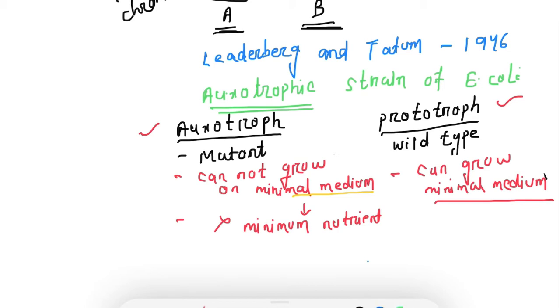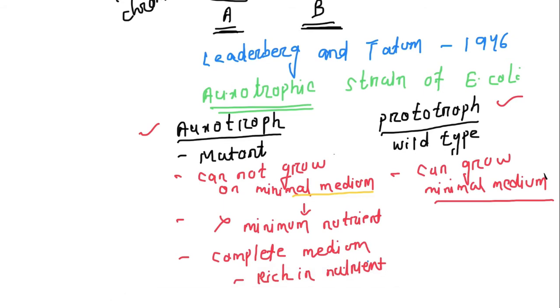For the growth of auxotrophs, they need complete medium. Complete medium means this medium is rich in nutrients, so that auxotrophs or mutants can grow. Okay, so let's understand all this by example.